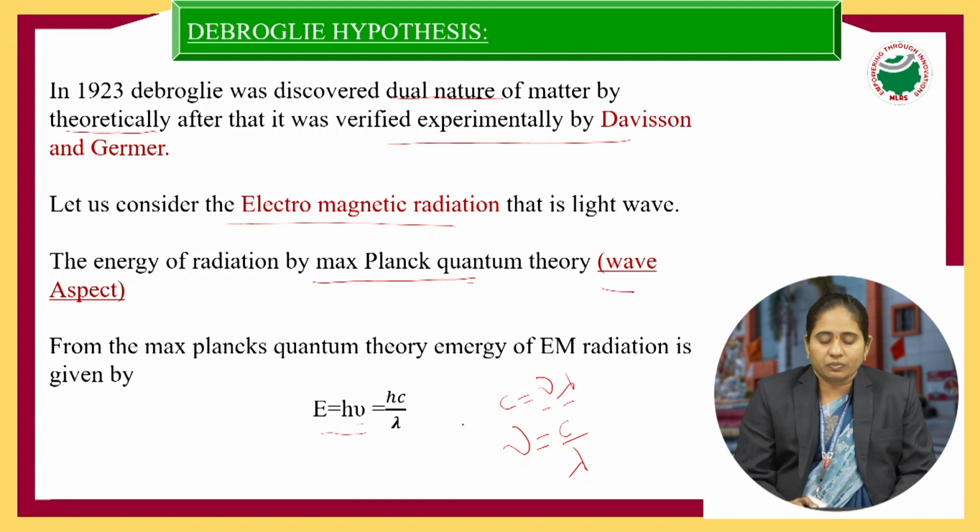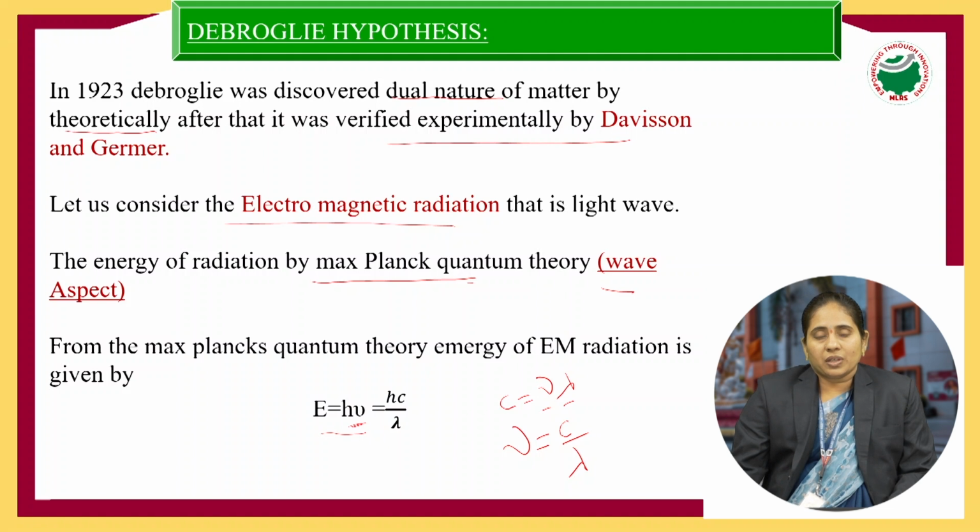Why is it known as wave aspect? Because the term which describes the wave is nu, the frequency. That's why it is known as wave aspect. So from the Max Planck quantum theory, E is equal to h nu, that is equal to hc by lambda. This is the first one taken by de Broglie, that electromagnetic radiation has a dual nature.